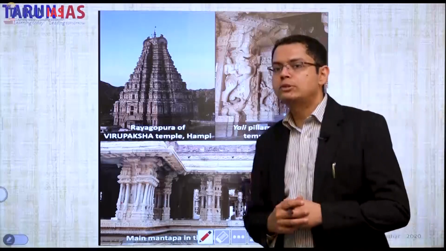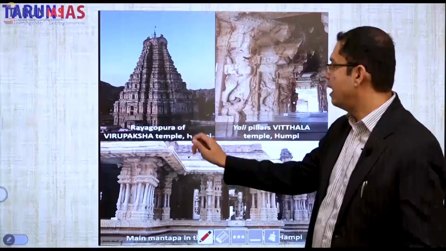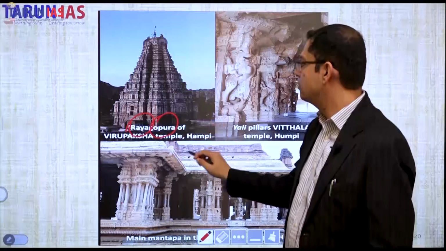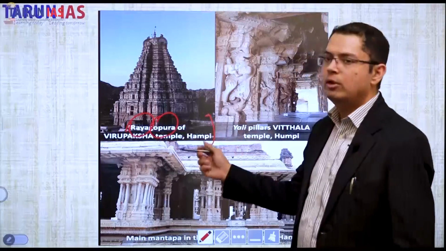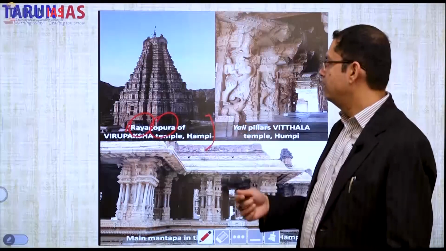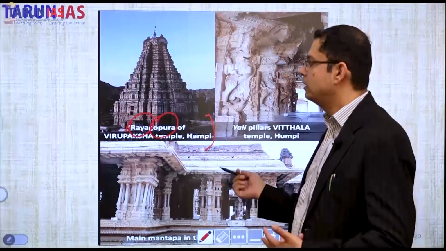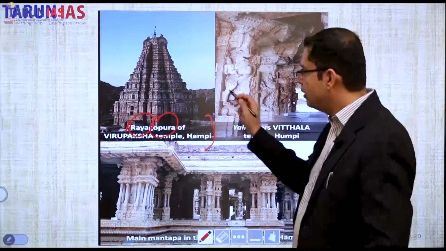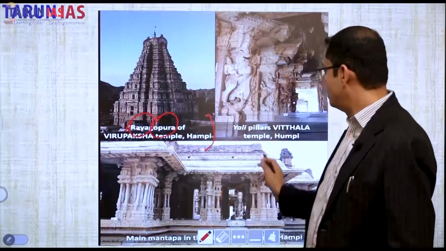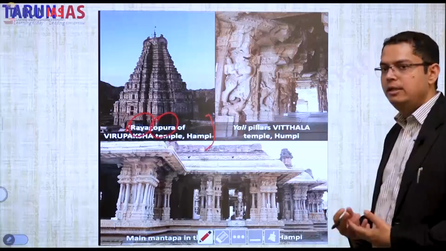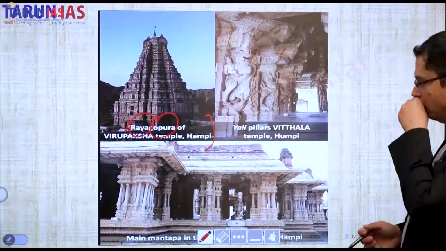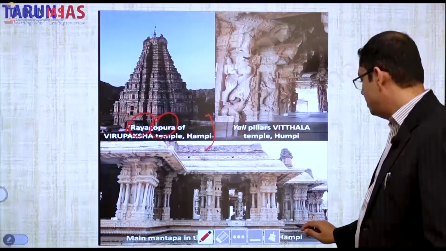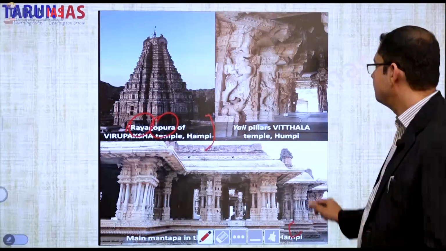are gopurams of South Indian style, like in this case, Raya Gopuram, gateways of the temple, like in the case of Madurai Meenakshi temple or Chidambaram temple or other South Indian temples in Dravida style architecture. So in Vesara style, although the rest of the temple is largely in the North Indian form, there is a mixture of the two. Even in these platforms, there was a difference.